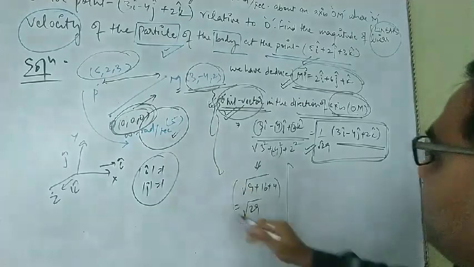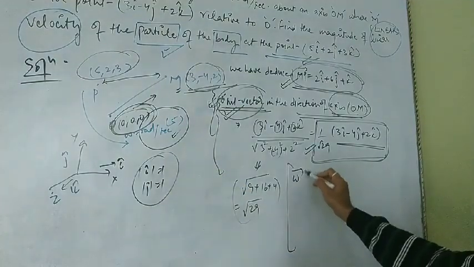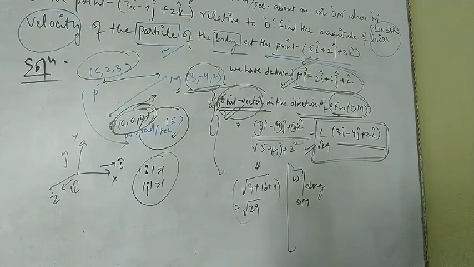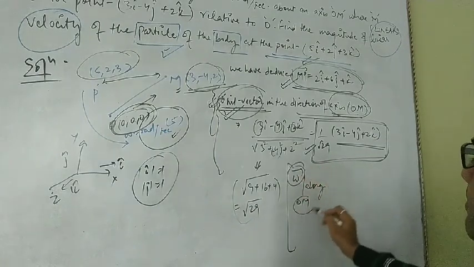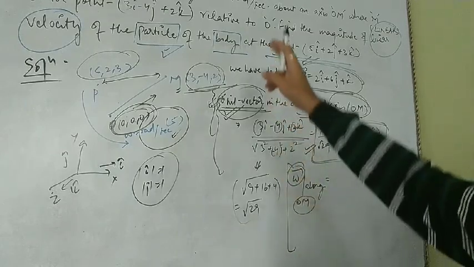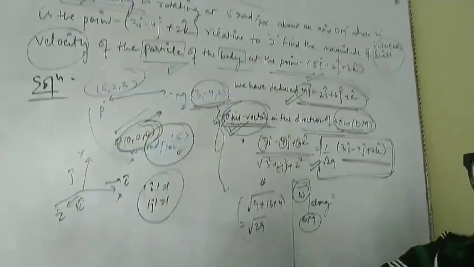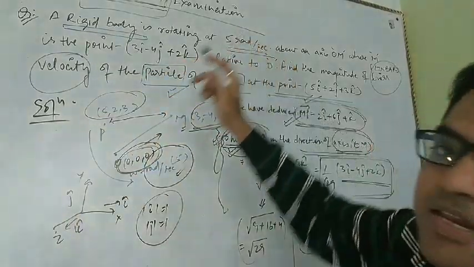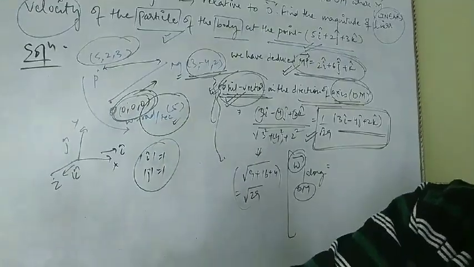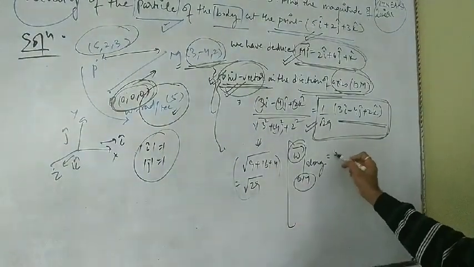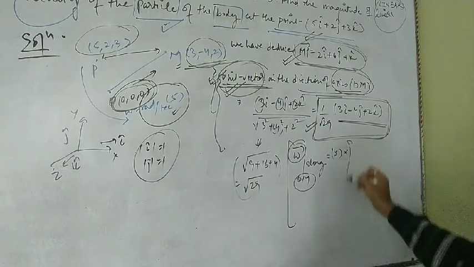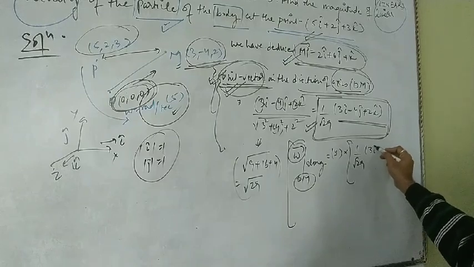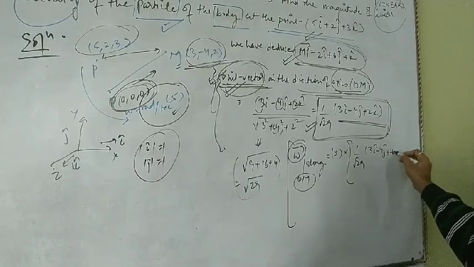How will we compute it? We simply multiply omega, the angular velocity along the OM axis, whose magnitude of 5 radian per second has been given above, by the unit vector along the OM axis, which is 1 by root 29 times (3i cap minus 4j cap plus 2k cap).